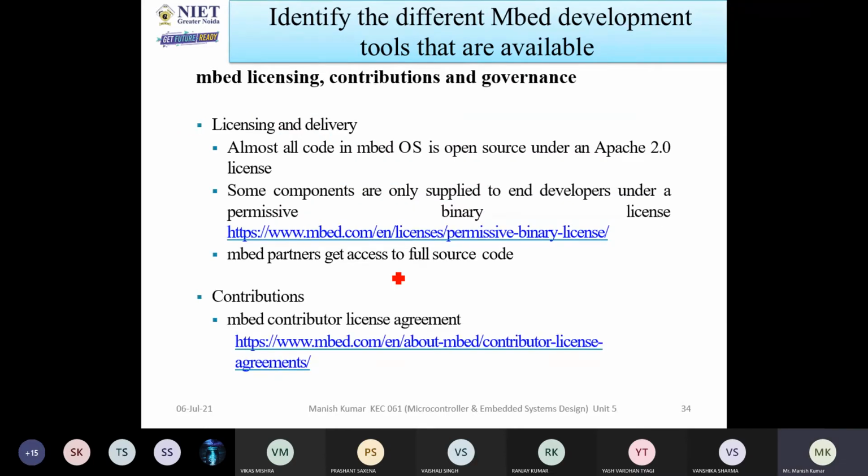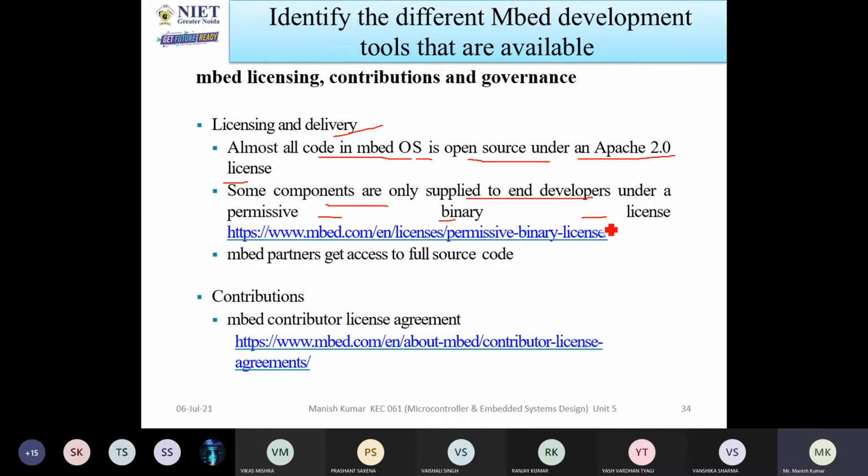Now we are talking about Embed licensing, contributions and governance. Licensing and delivery: all of you know that this is open source software, and then the license will also be there. Almost all code in Embed OS is open source under an Apache 2.0 license. Apache 2.0 is the name of the license. Some components are only supplied between developers under a permissive binary license.